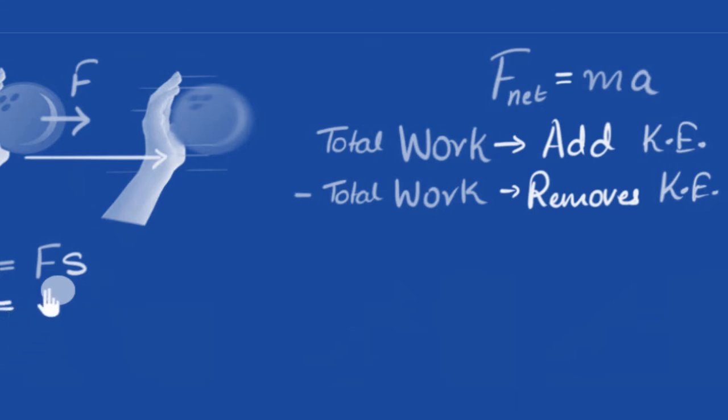Well, I want to somehow bring velocity into the picture because I want kinetic energy, right? And I can do that by substituting F equals ma, because that is how it accelerates, and then from acceleration I can bring in velocity. So if I substitute F equals ma, I will get m times a times s, but I don't want acceleration and I don't want displacement, I want velocity.